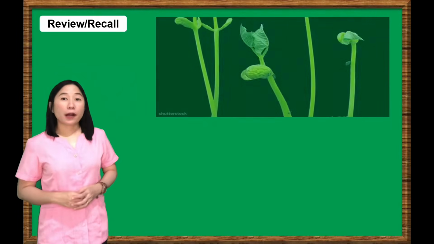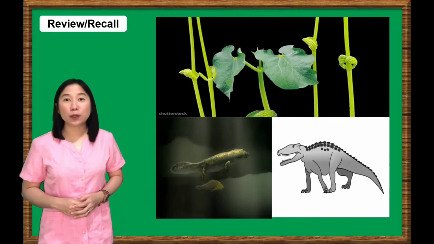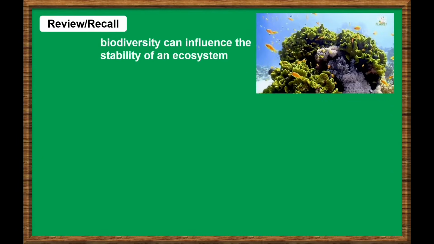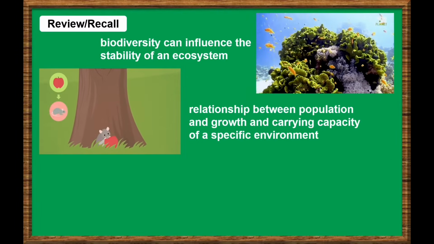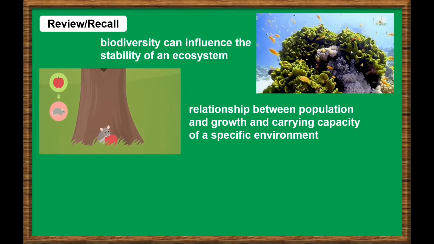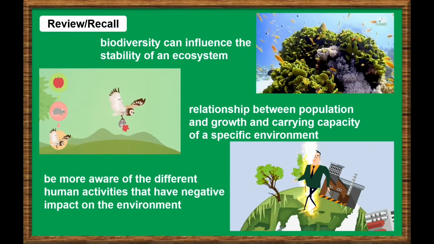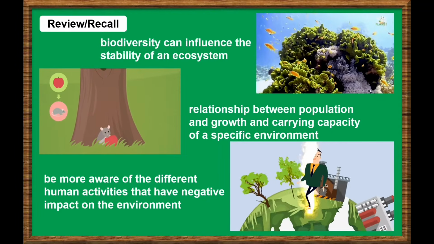You have learned so far how evolution of different organisms through natural selection can result in biodiversity. In today's lesson, you will learn how biodiversity can influence the stability of an ecosystem, the relationship between population growth and carrying capacity of a specific environment. And most especially, you will become more aware of the different human activities that have negative impact on the environment.